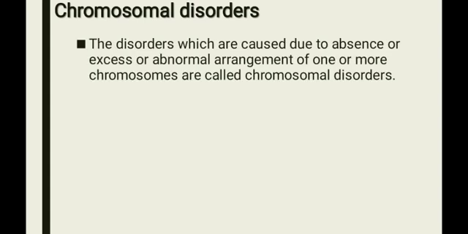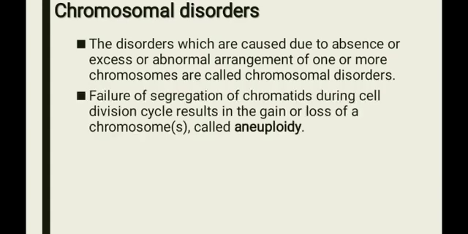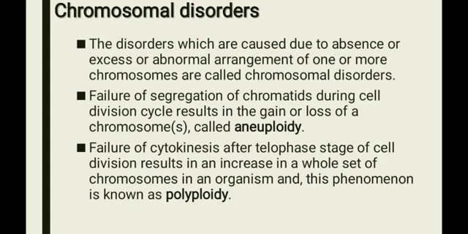One chromosome means aneuploidy and many chromosomes means polyploidy. Then what is ploidy and what is polyploidy? Ploidy means the variation in the number of chromosomes of an organism. Polyploidy is due to the addition of one or more sets of chromosomes of an organism.